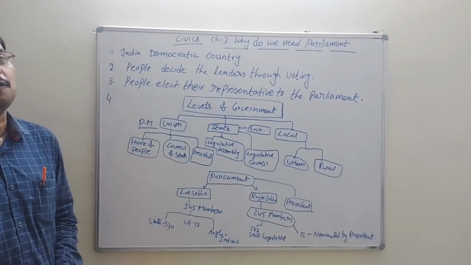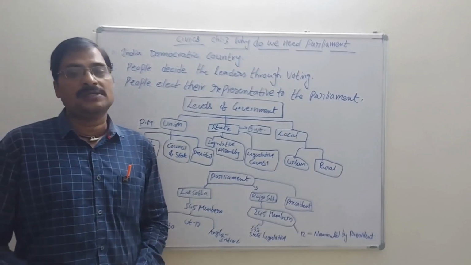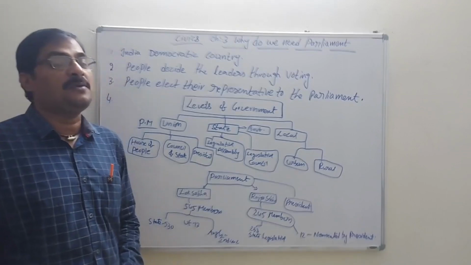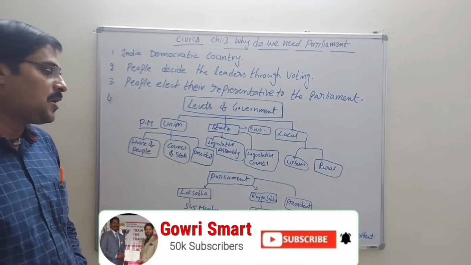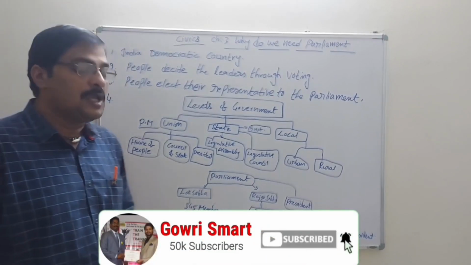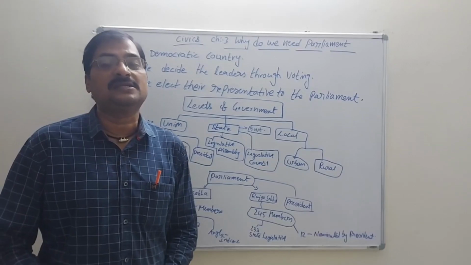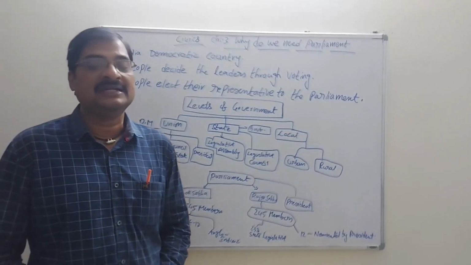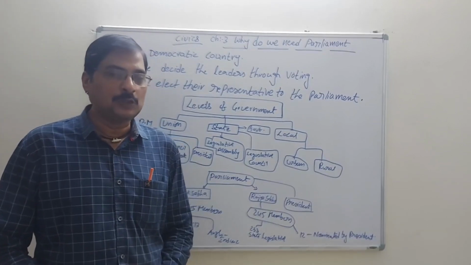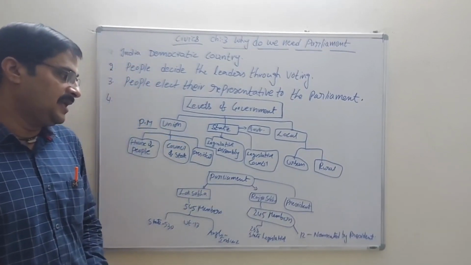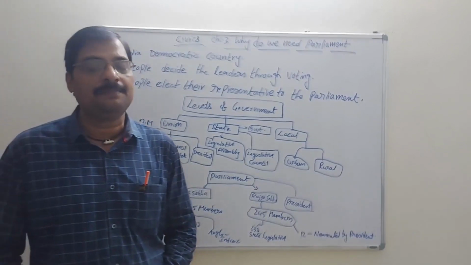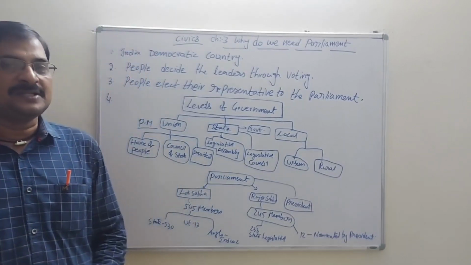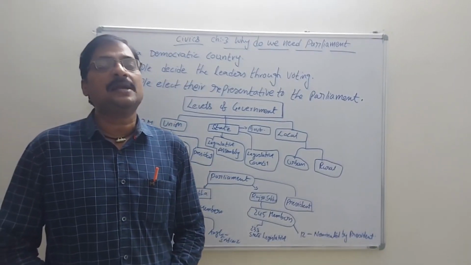Together there are 545 members in the Lok Sabha. Coming to the Rajya Sabha, we have 245 members. Of these 245 members, 233 are state legislative representatives and 12 are nominated directly by the President. And one more part of the Parliament is the President. We have the President and Vice President. Let us discuss that.